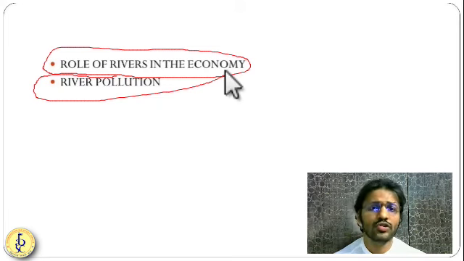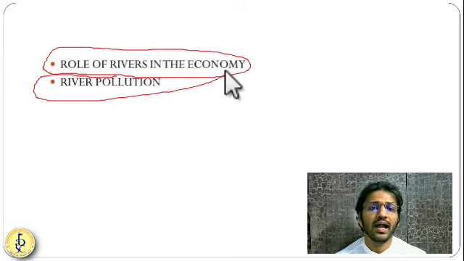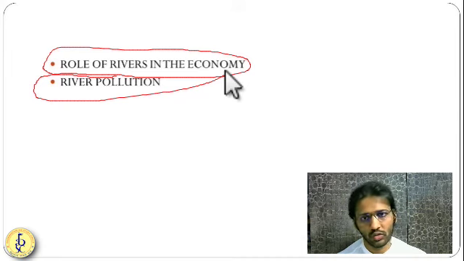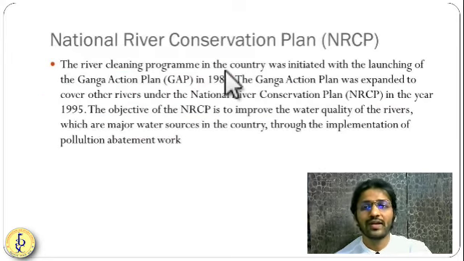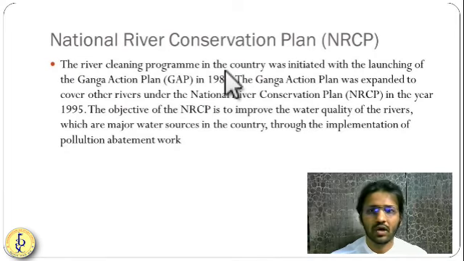Getting it? So these are the different roles of the rivers, and economically how they are important, you think of it. River pollution is also a very important thing nowadays. All the rivers are polluted, because industrial effluent and domestic effluent is being dumped into these rivers without purifying them. That's why rivers are getting polluted. This chapter we are going to see separately. I hope you guys have understood this. So the National River Conservation Plan has also been made by the government of India.